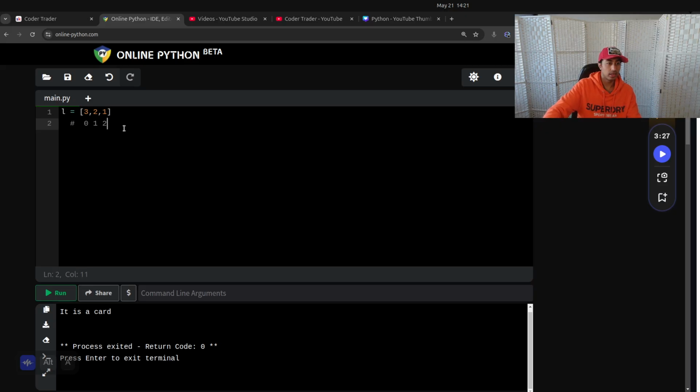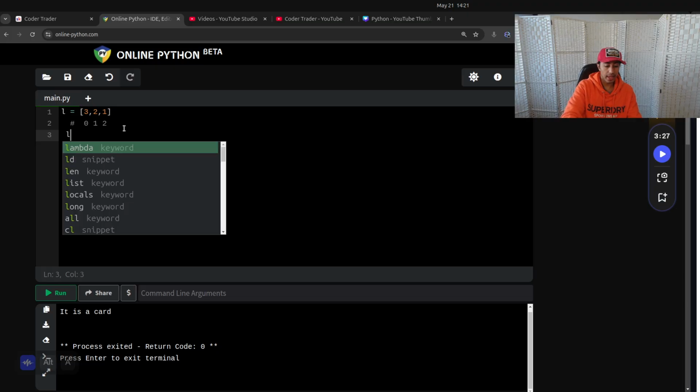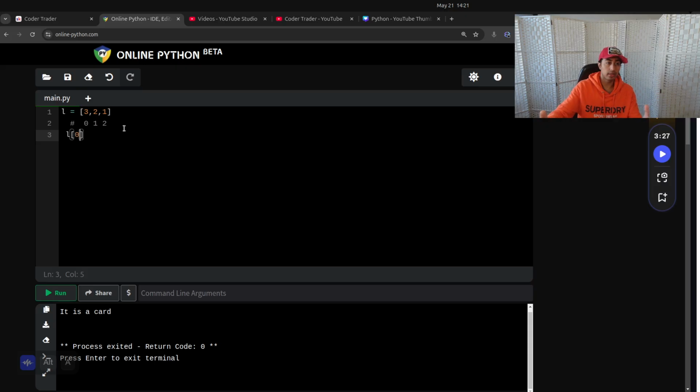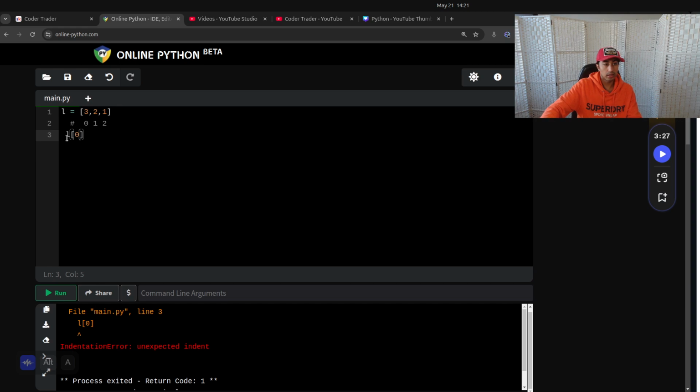Push it back a little bit. Yep, that looks better. The way I would access the first element is I'd go print, because I want to print something to the screen. If I just went L, first element, nothing would happen, because nothing's being printed. The error here was an indentation error, which means it needs to be at the start of the line.